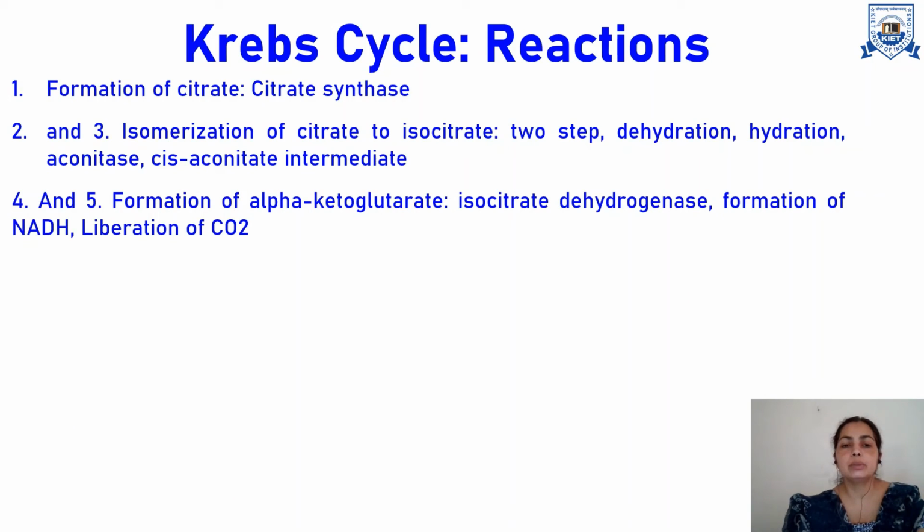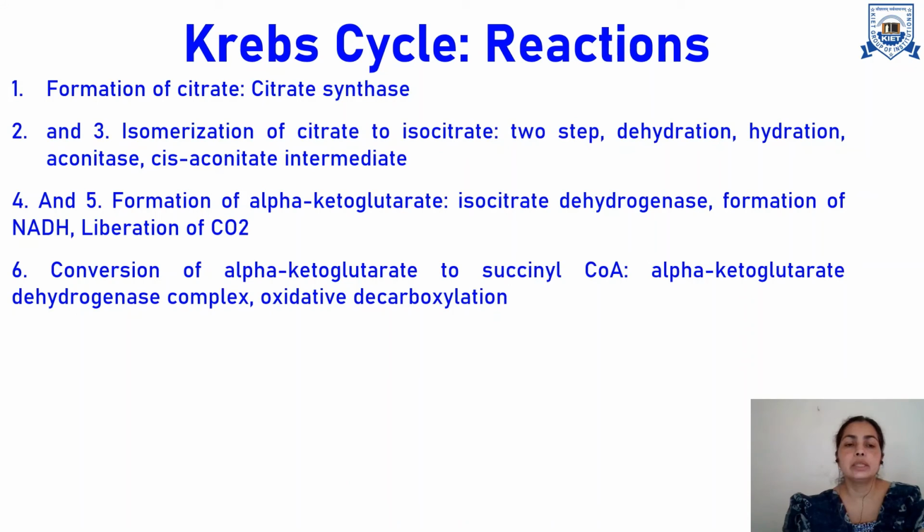Then step number 4 and 5 are for formation of alpha-ketoglutarate. Here isocitrate dehydrogenase is an important enzyme, and in this step there is a formation of NADH also, and CO2 is liberated. Then comes step number 6, where alpha-ketoglutarate is converted to succinyl coenzyme A, and the alpha-ketoglutarate dehydrogenase complex plays an important role here.